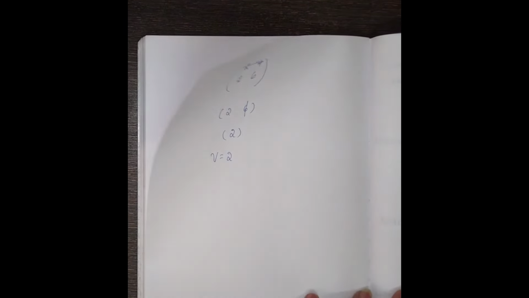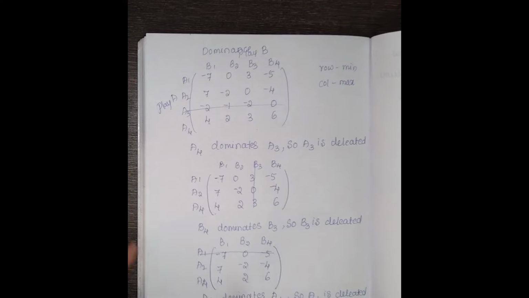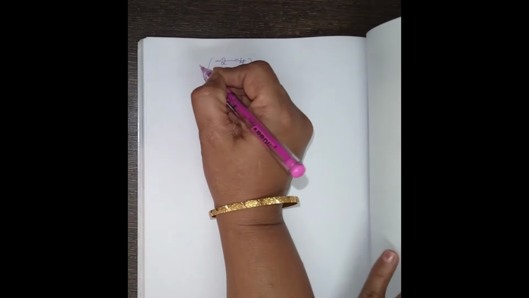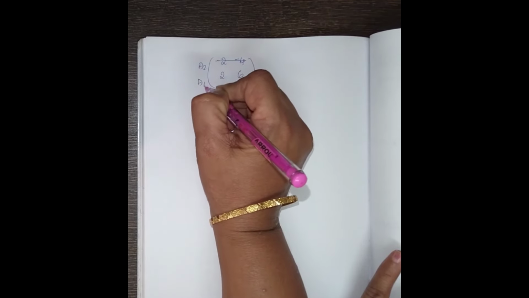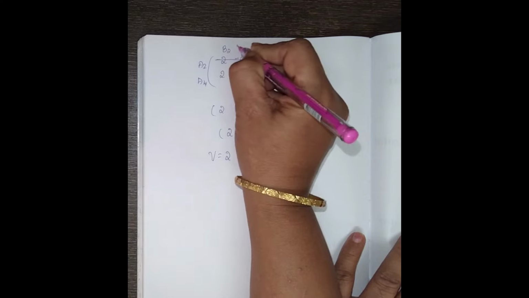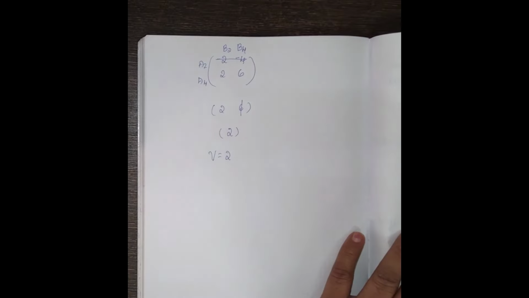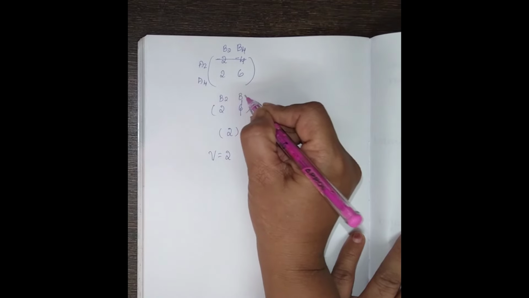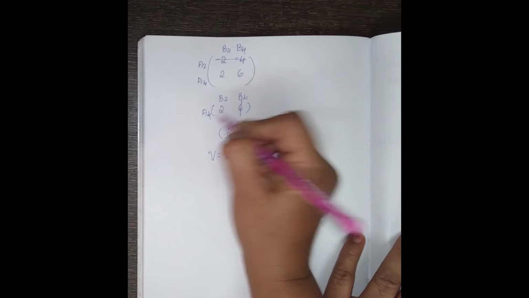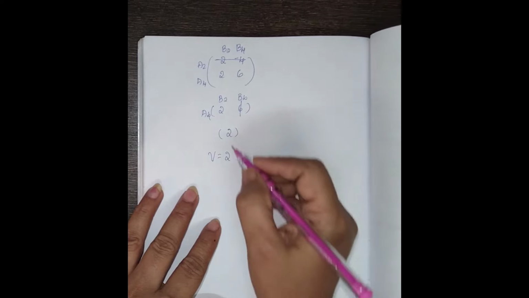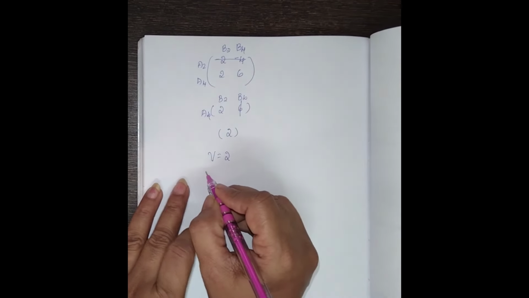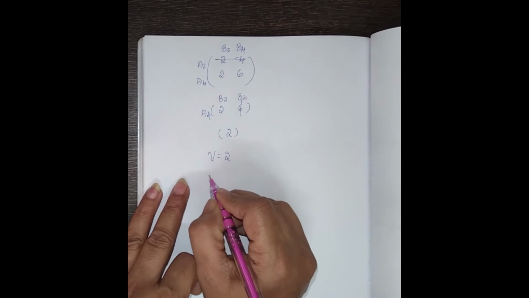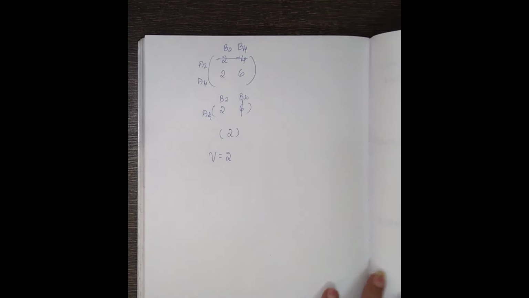Then what is the strategy for this? We have to take A1 and A2. This is compulsory. A2, A4 here, and B2, B4. What is remaining here? This is B2, B4 and this is A4. Then B4 is deleted, you can write it, and 2. Then the strategy for player A is A4 and strategy for player B is B2.